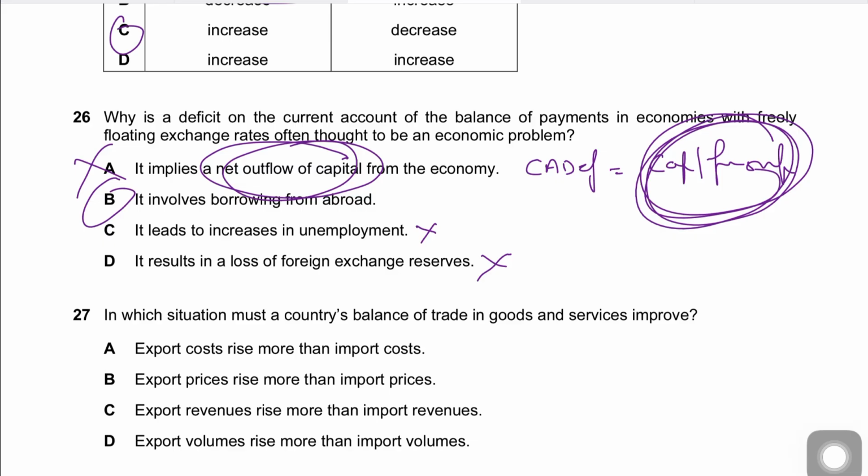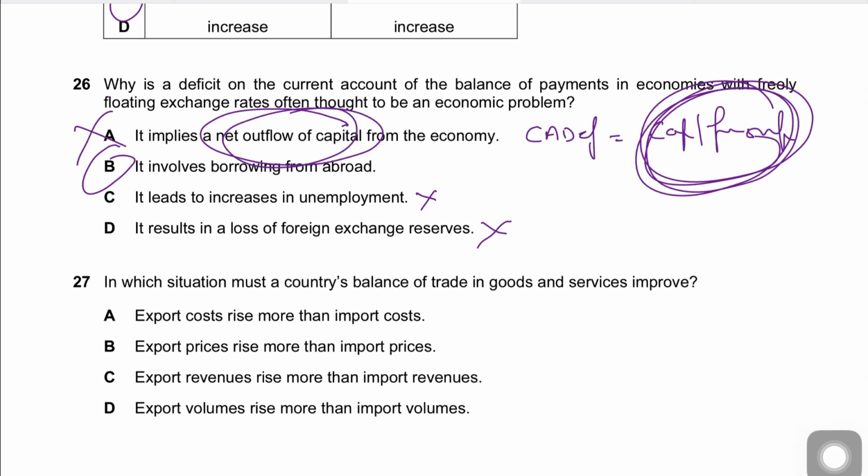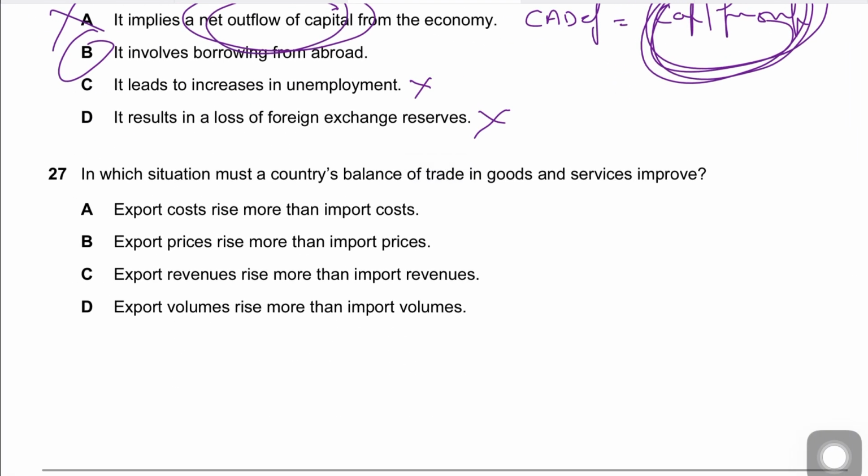So if you have a huge ballooning current account deficit, this will usually be met by borrowing from abroad, or maybe selling assets to foreigners, and that's a problem. Okay, question number 27 says, in which situation must a country's balance of trade in goods and services improve?